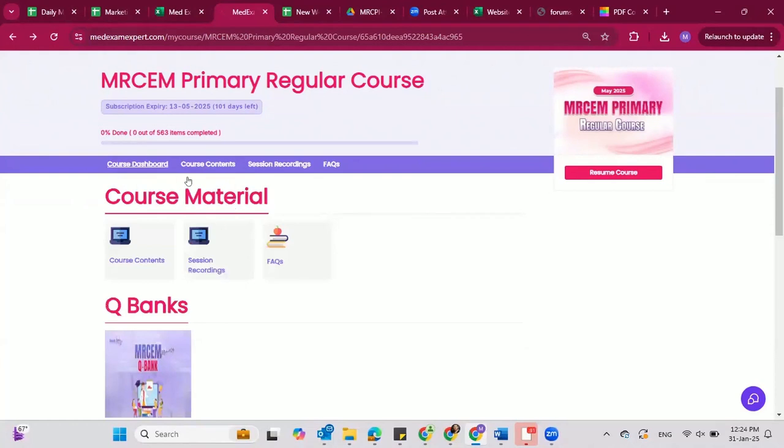Coming back to the course dashboard, you can search for any FAQs, like what is the fee of the course and everything related to the course, basically MRCEM primary information. It will all be here.